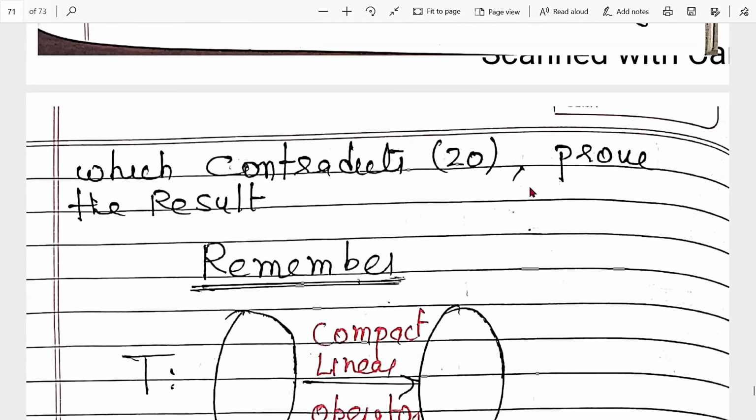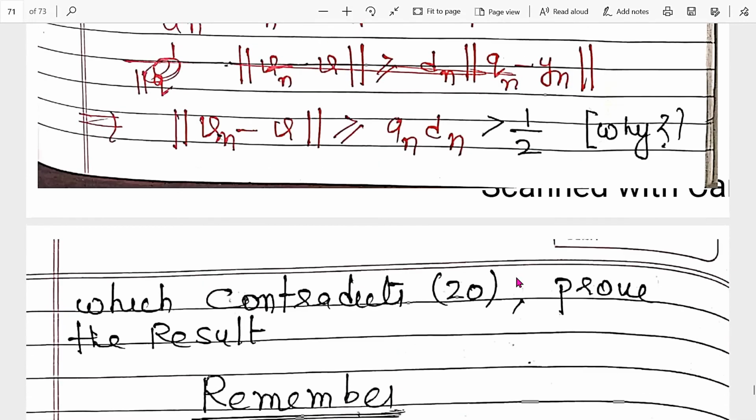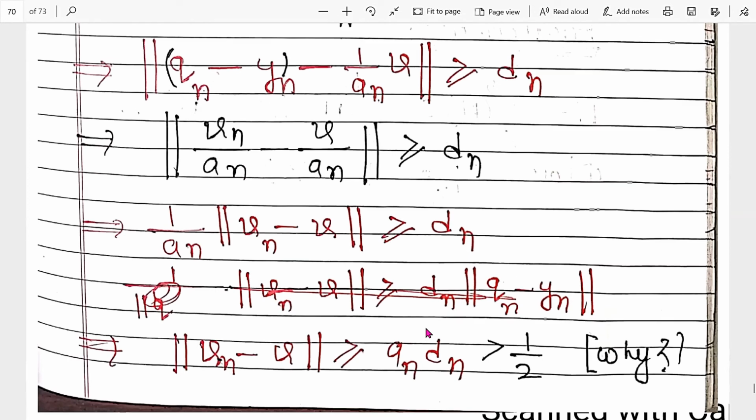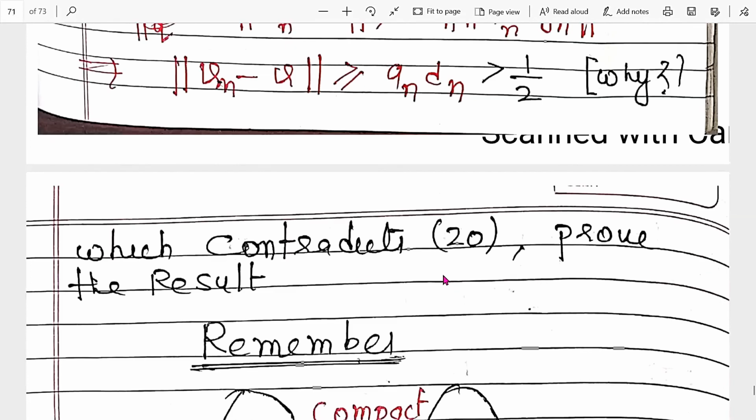So what did we prove? We proved by contradiction, because we supposed that the given result is not true. Now remember what we conclude from the previous two theorems.